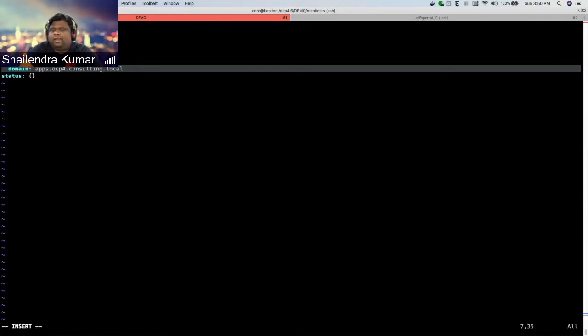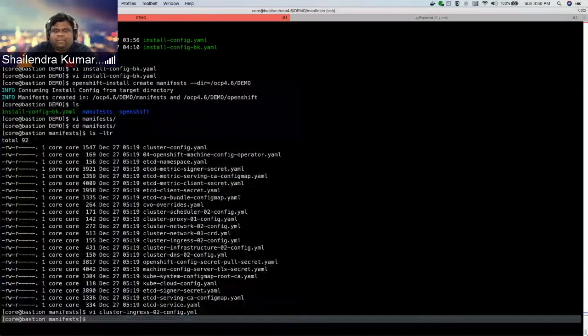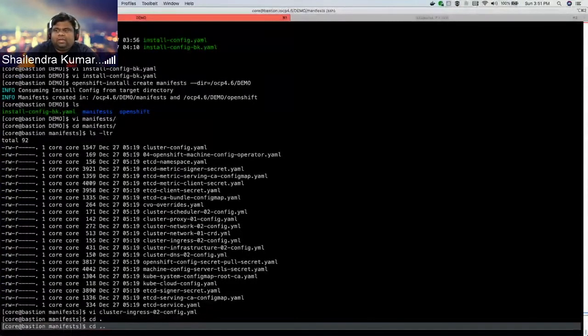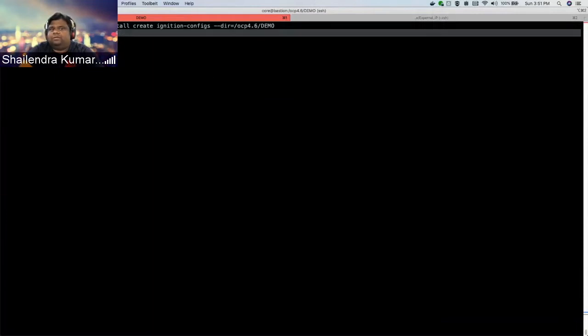So what I have to do is delete and update this value with what we are looking for. Right now we are looking for digital.myinsuranccompany.com, and you will have to save this file. Now once you have updated this manifest file, you will have to create an ignition config so that I can pass this to my CoreOS operating system. So this is how I am creating those files.